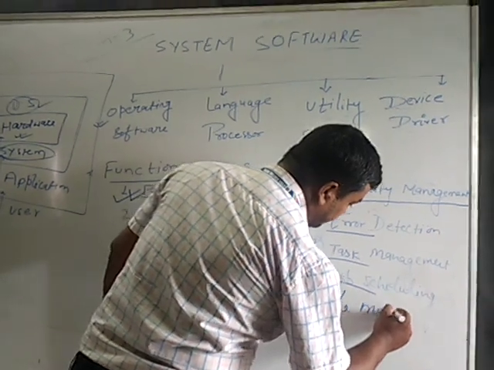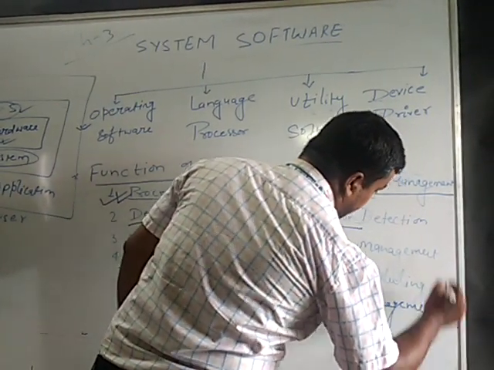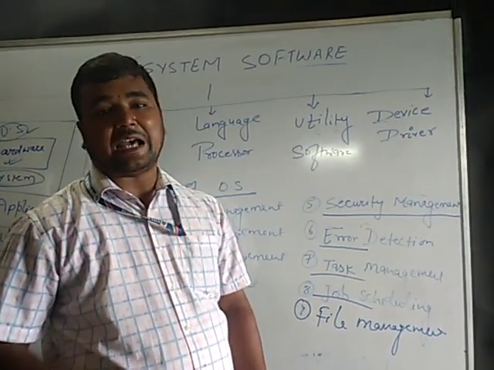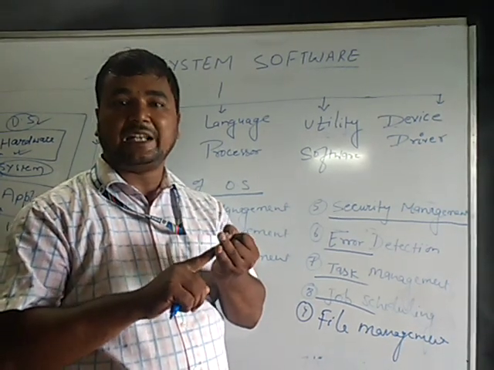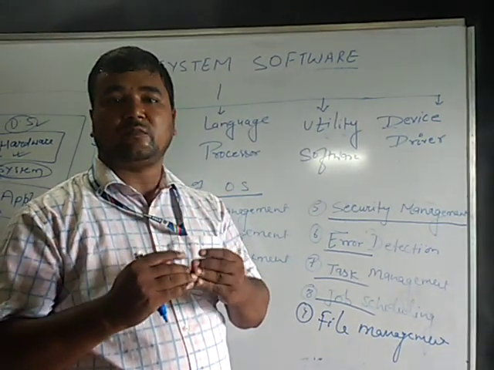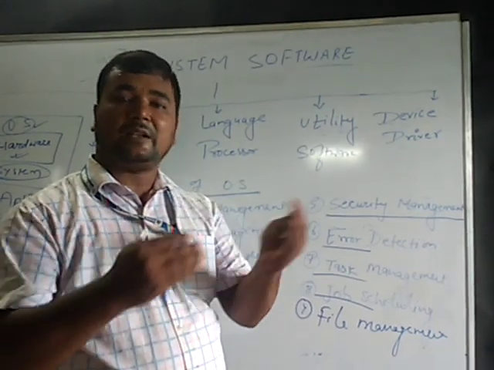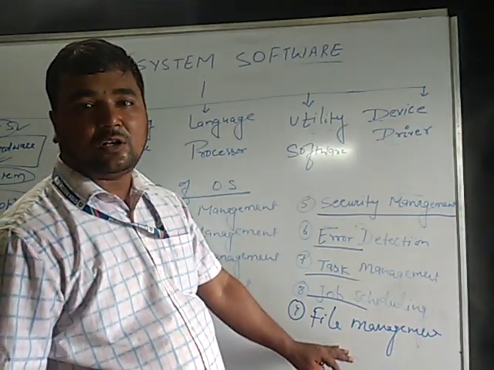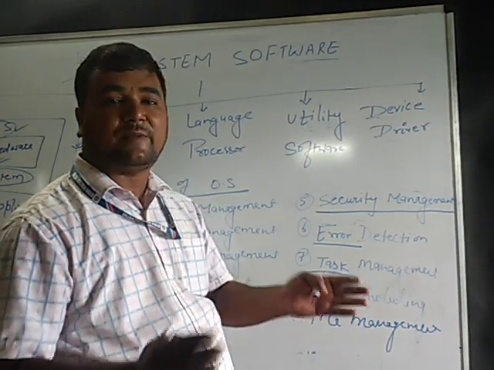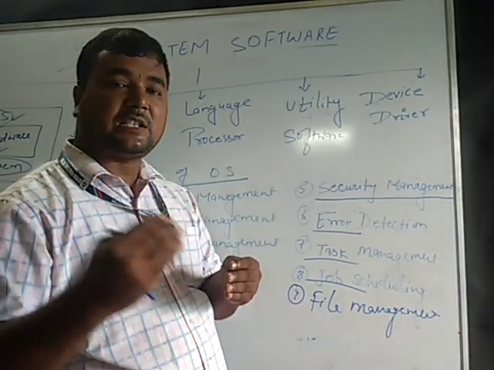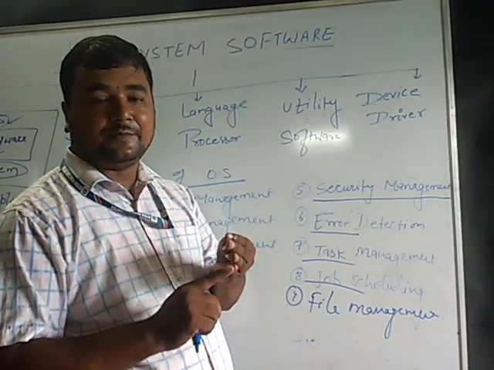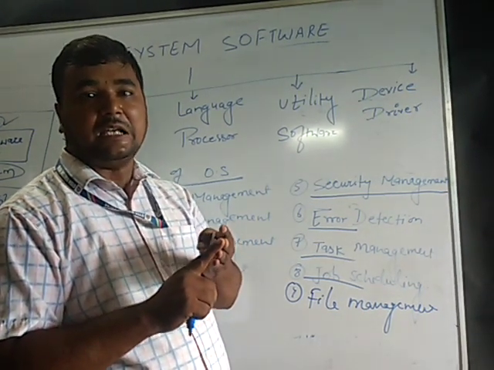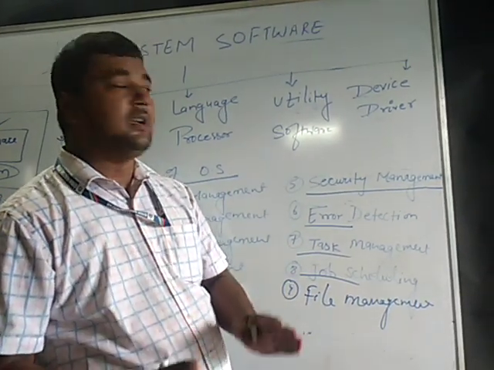Next is file management. File management means what? You know that we perform several operations on files, such as cut, copy, paste, move, delete, create. These are the operations we perform on the files available in our computer. Our operating system helps in performing all these tasks, and this is called file management. Whatever operations we perform on a file, like edit, create, delete, cut, copy, paste, move, etc., these are the basic operations we perform in the operating system.